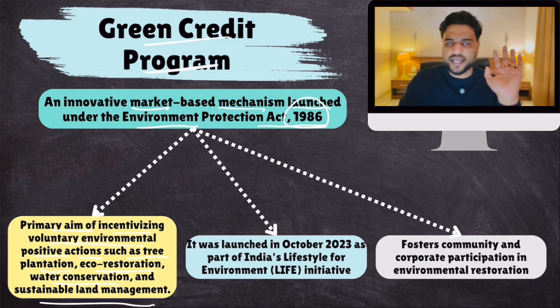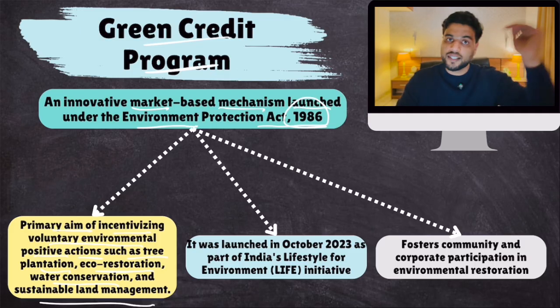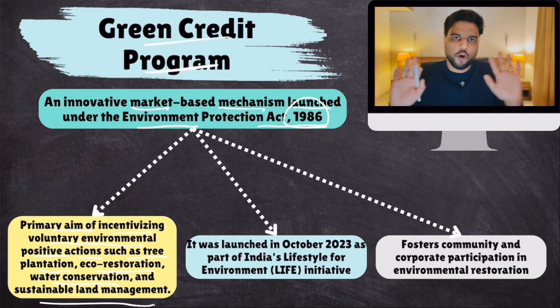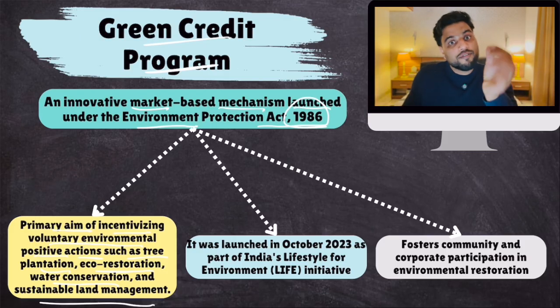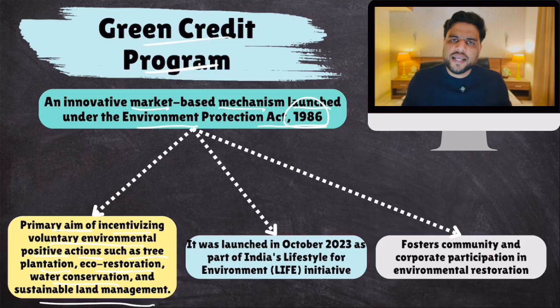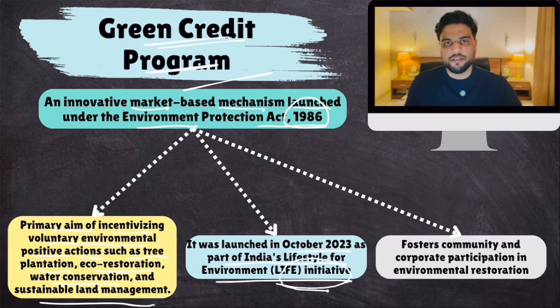So there are no targets set. If you plant more forests, you will get green credits. There are no targets that you have to plant this many forests. No targets. So it's voluntary. It's up to you. It's your choice. But the government has given you a financial benefit. If you are not planting any forests, okay. But if you are planting forests, then we'll give you these green credits. Okay. It was launched in October 23 as part of India's Lifestyle for Environment Initiative, LIFE initiative.